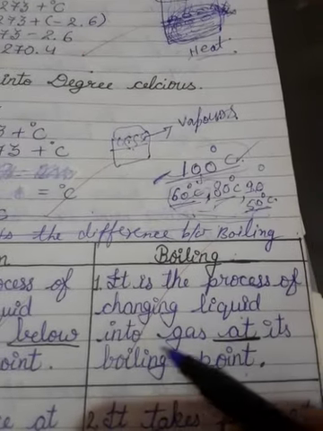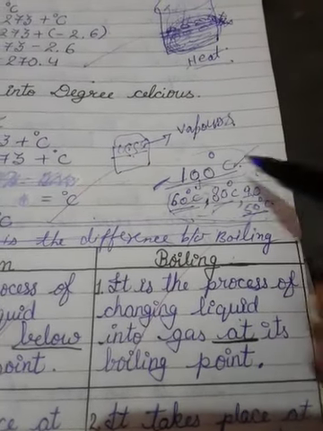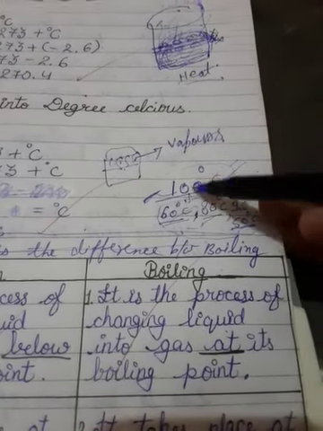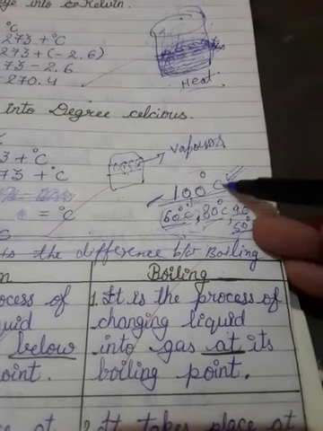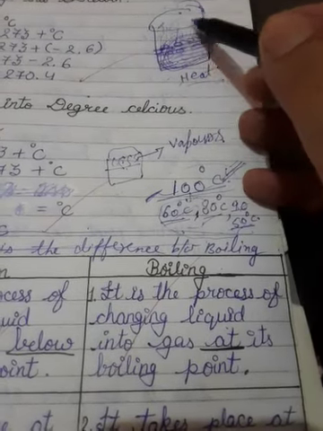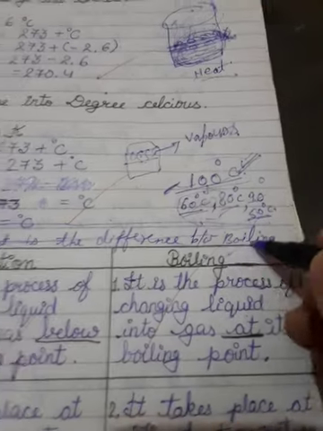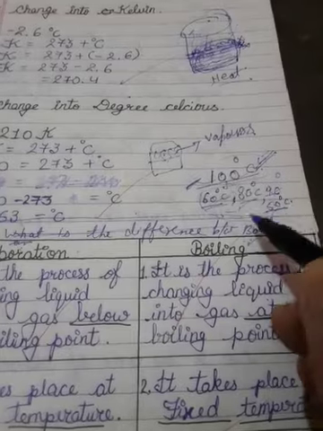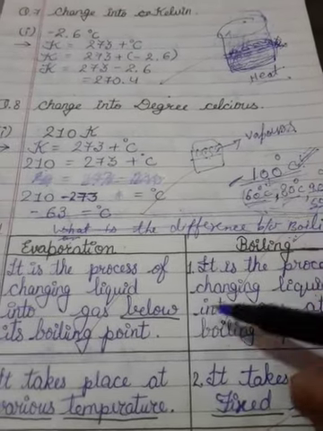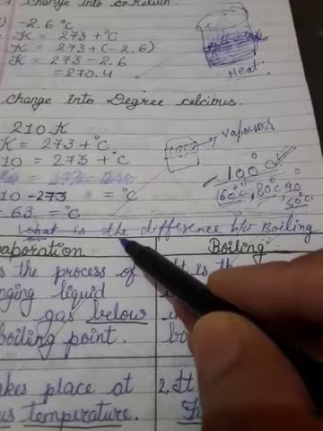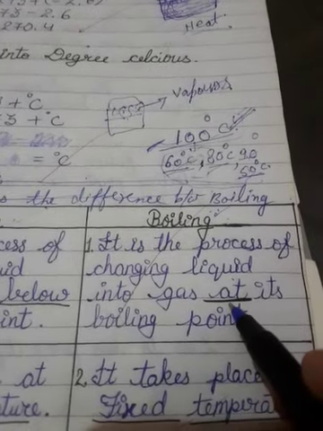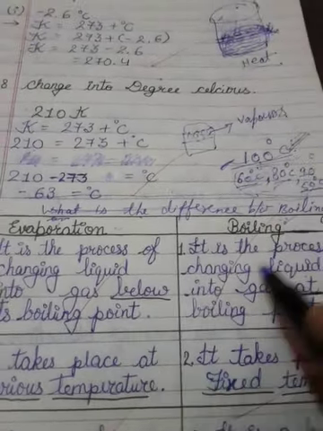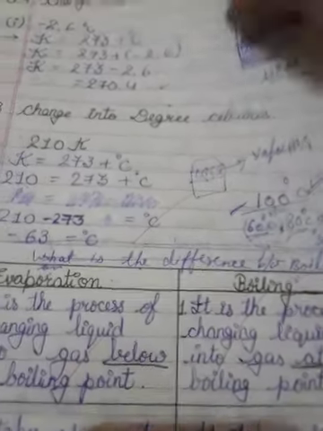What is boiling? It is the process of changing liquid into gas at its boiling point. When it reaches 100 degrees Celsius, evaporation will also take place. At 100 degrees Celsius of water, that means at the boiling point of water, evaporation will also take place. At that time, you have to say the word boiling instead of evaporation. At 100 degrees, water boils, you will say. But at 60, 30, 80 degrees, below 100 degrees, we will say evaporation of water will take place. So this is the main point in both of them. Boiling takes place at its boiling point and evaporation takes place below its boiling point. In both cases, vapors are produced, right?